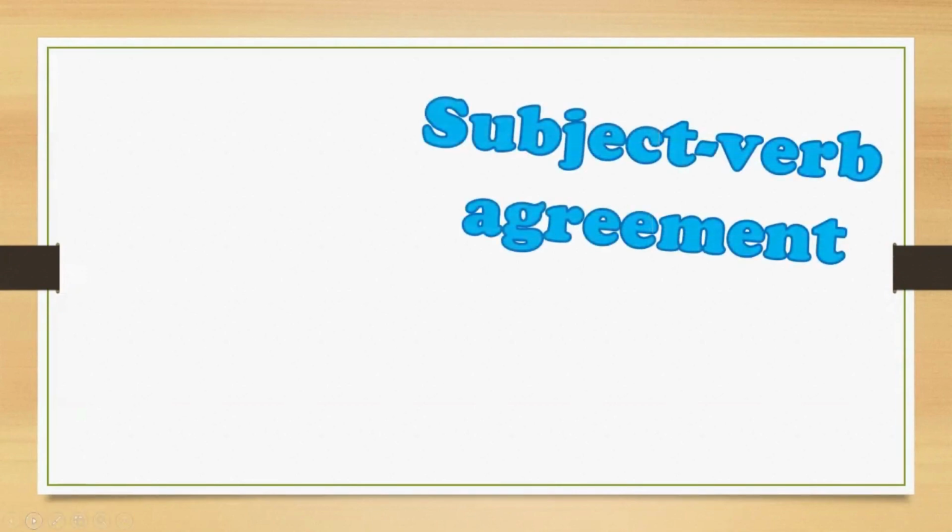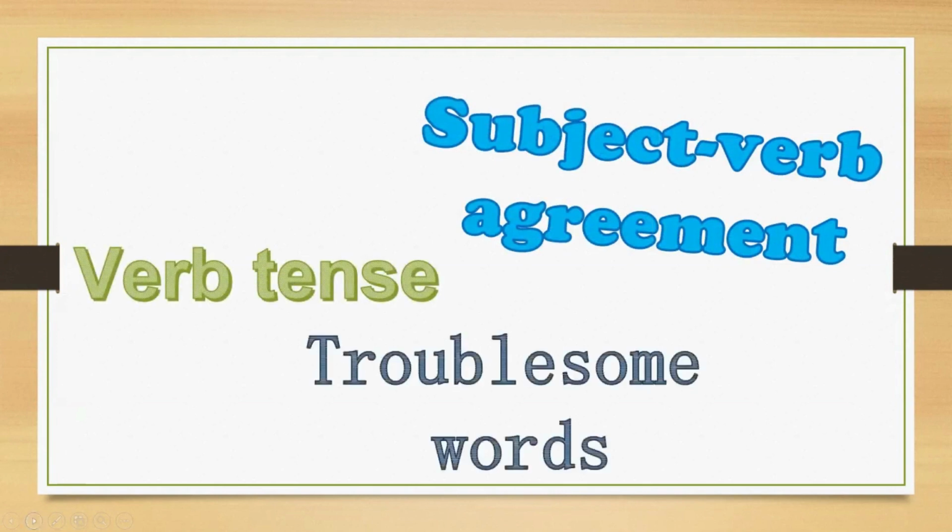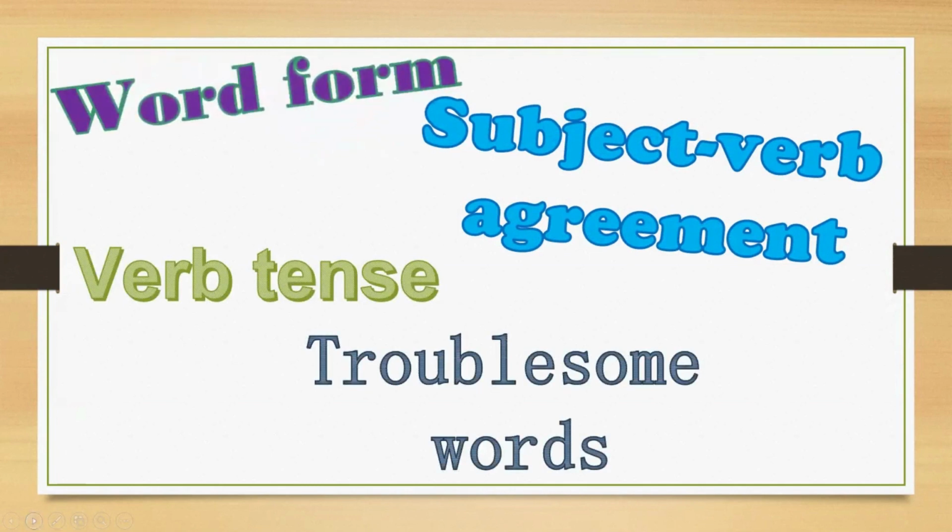Let us recap the four types of error, or ways on how to identify errors. The first one, we have subject-verb agreement. Another one, we have verb tense. We also have troublesome words and word form. Now be ready with your pen and paper and let us answer the following. Now tell me the type of error committed in each sentence. Can you point out? Now these are the four choices.